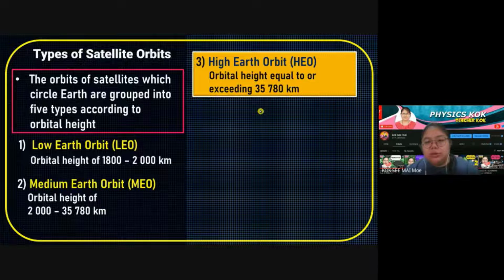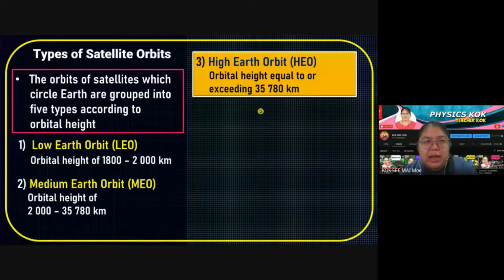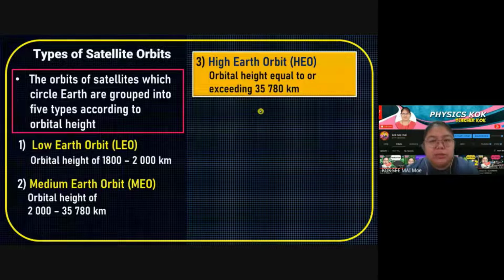So you just remember around the range, how far, how high the orbit is. You just remember around 1,800 until 2,000. Medium is 2,000 until 35,000. And high Earth orbit means already over 35,000.